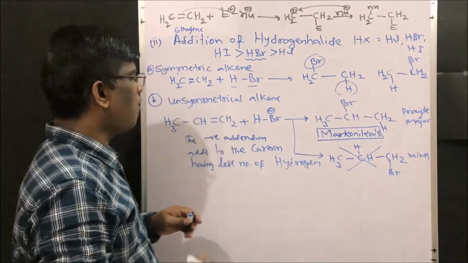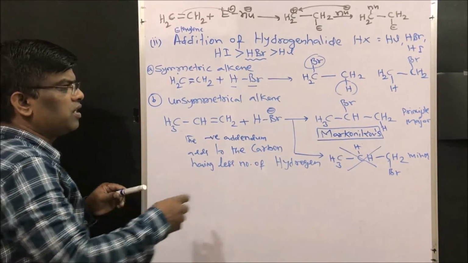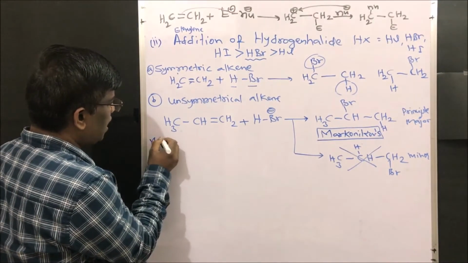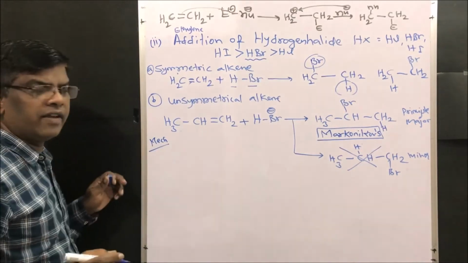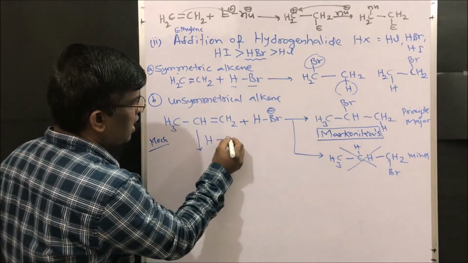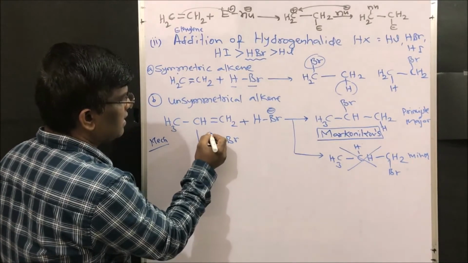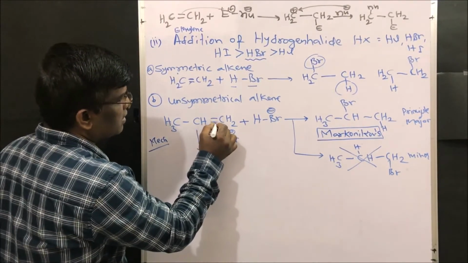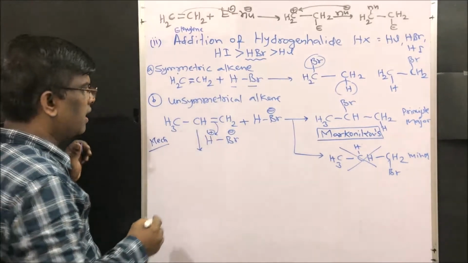So let us prove why it forms exclusively this compound only. Let us see the mechanism. When you understand the mechanism, it will be easy to understand. This is H plus, this is Br minus. So this takes a proton, right?